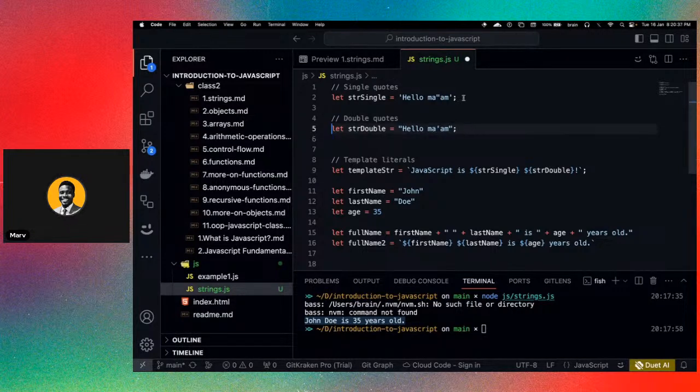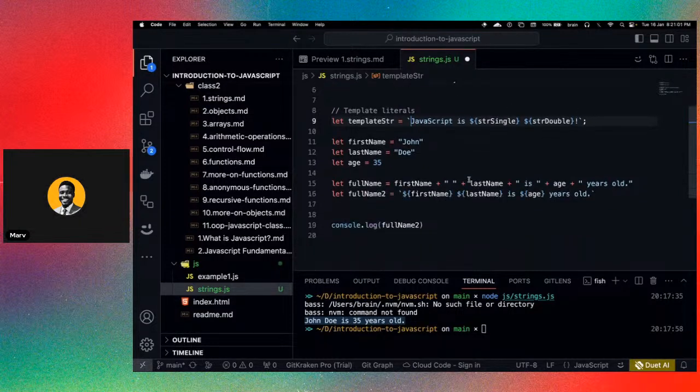Most likely you would find yourself using double quotes most of the time, and you would also find other developers using double quotes because that's more general across multiple languages. While the template literal allows you to perform concatenation in a more clear and concise manner. All right, thank you.